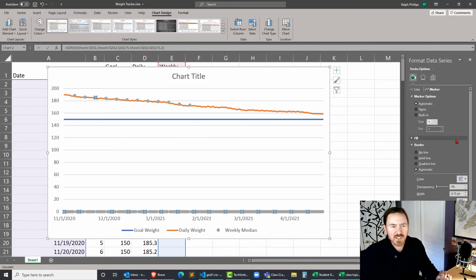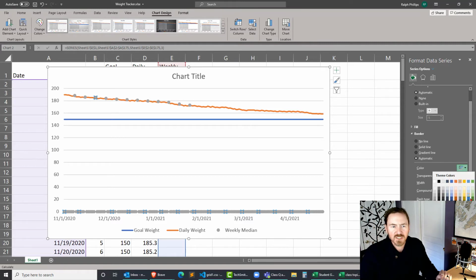And instead of choosing gray, let me look down here. Instead of gray, let's choose something that will really stand out to us. How about a nice bright green? Cool, I like it. And I'm going to make them a little bit larger too. I'm just going to adjust the width upward so those dots are a little bit bigger.